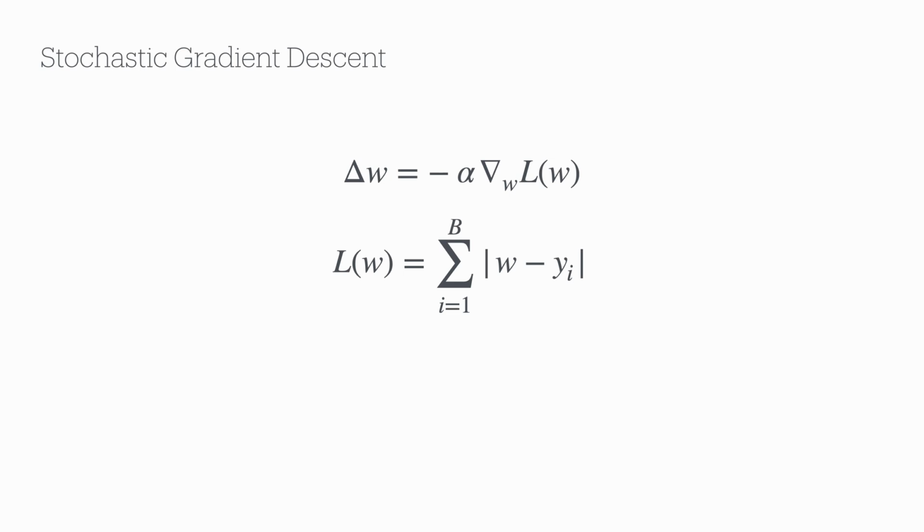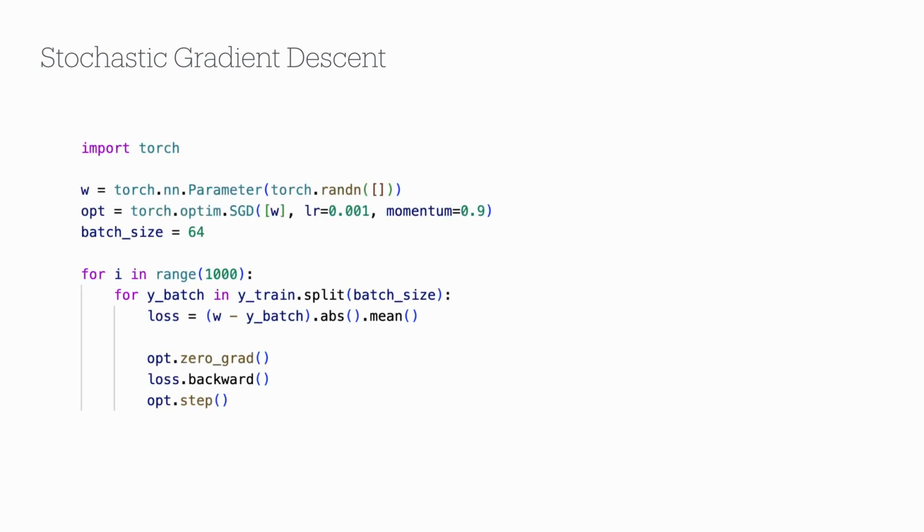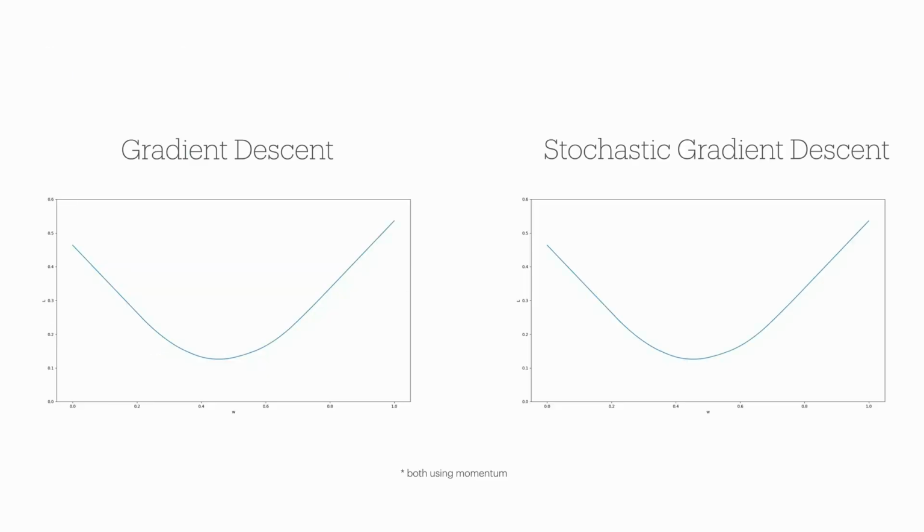Let's see how to implement this in PyTorch. Most of the code is the same as before, but notice we have split our data into batches of 64 samples, and during each training step, we only use this batch to compute the gradient. Let's see how stochastic gradient descent performs when compared to gradient descent. Note both implementations here are using momentum.